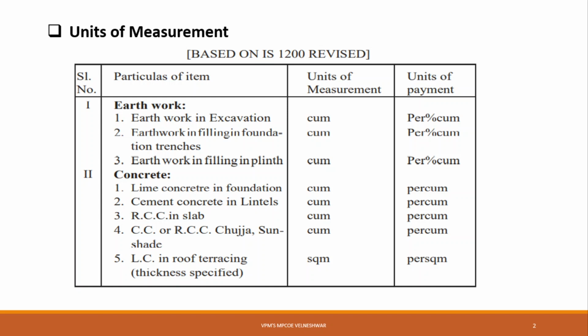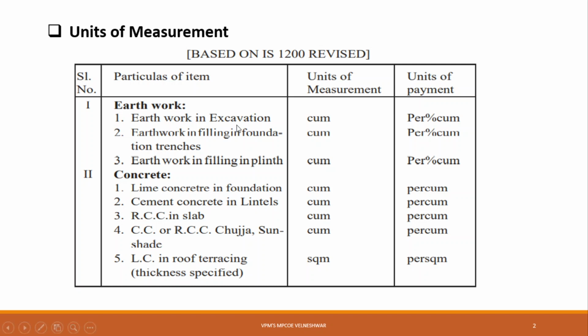First we will see earthwork. Earthwork means hauling, excavation, shifting, all the earth material related items. In earthwork the unit of measurement is cubic meter, means length into breadth into height.